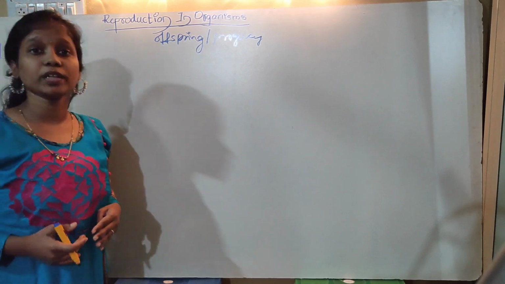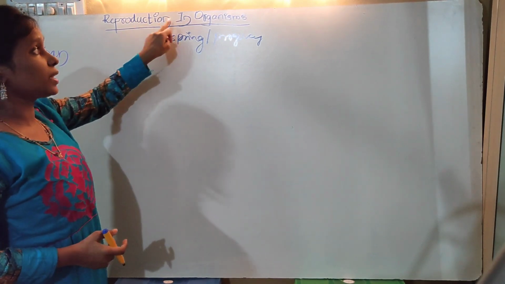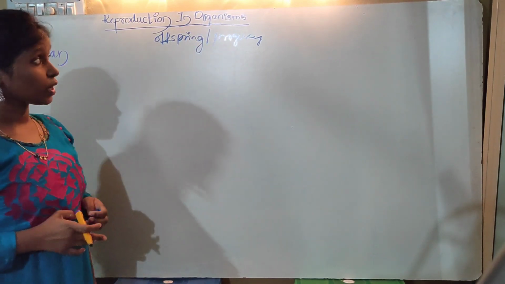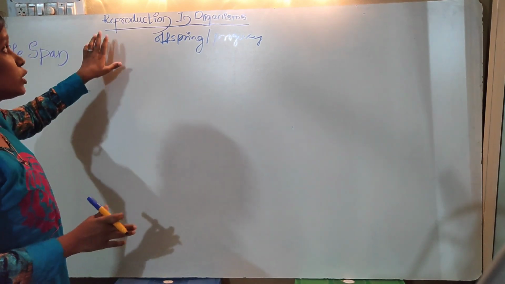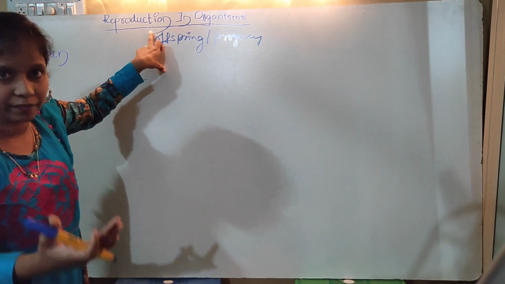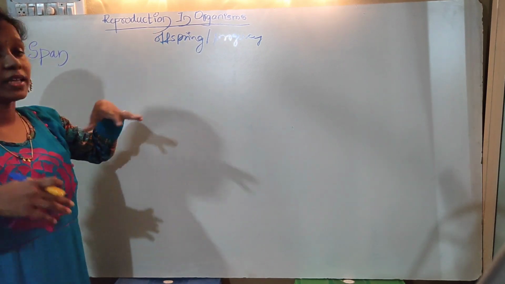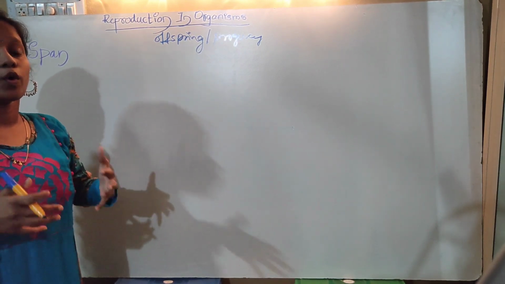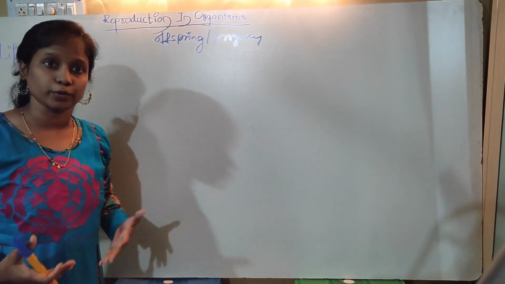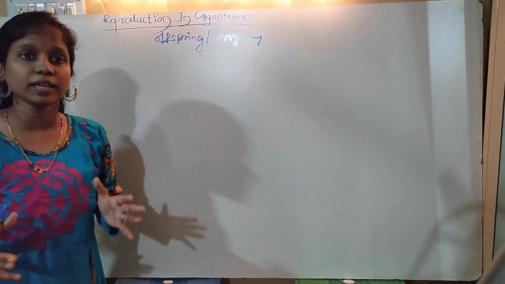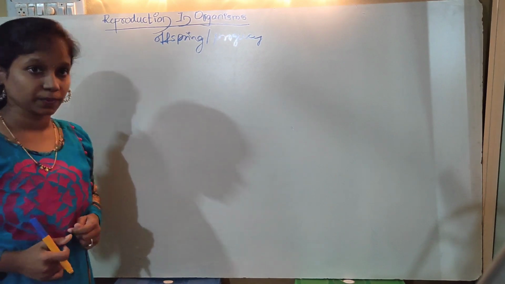Coming on to today's class, we are dealing with reproduction in organisms. First of all, starting with reproduction: every organism is going to reproduce in its life cycle. How it is going to reproduce and what the methods are, how each organism reproduces, all those things we'll be learning one by one in today's class.